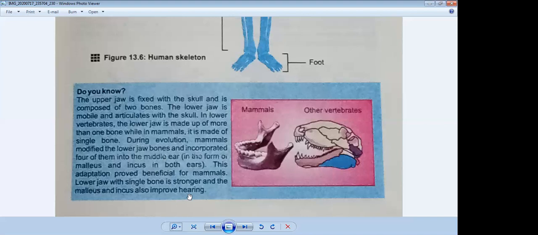Okay, so till now we have discussed in detail the components of the human skeleton, axial and appendicular. We have also discussed in detail the structure of a bone and types of bones. Now your lecture has ended, and in the next lecture, inshallah, we will discuss joints and types of joints, and how they move and how they work.